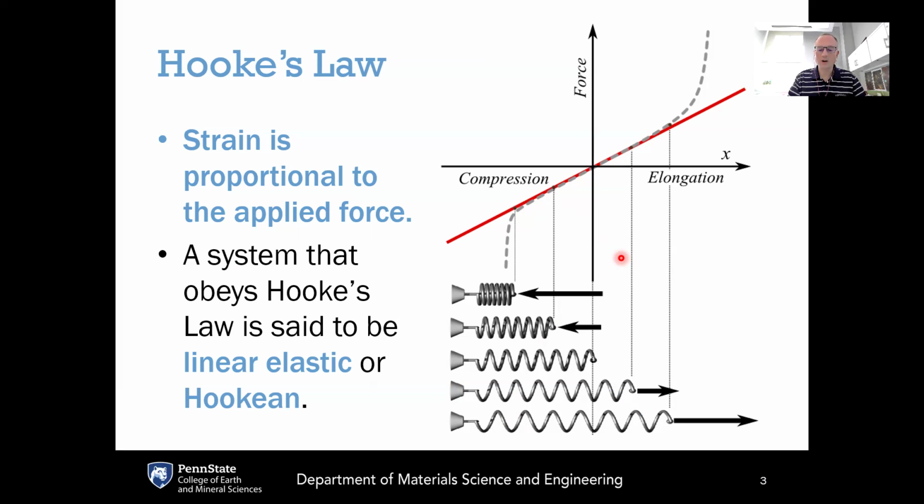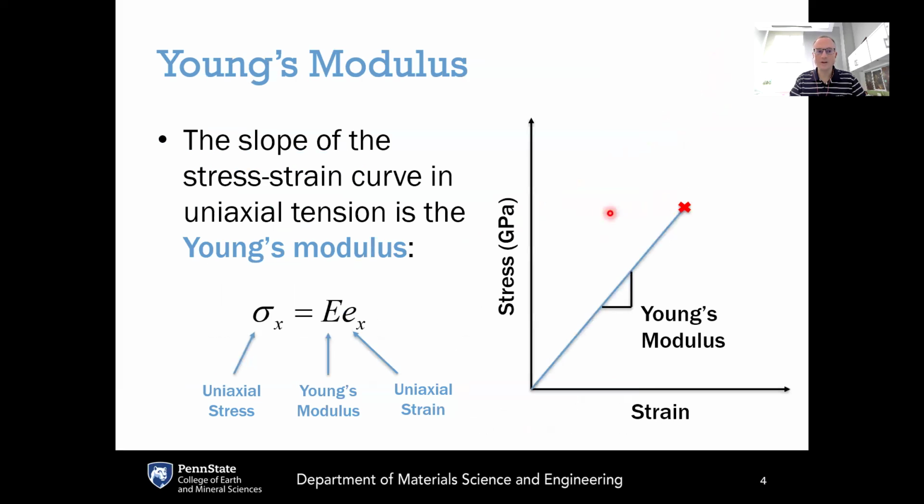Now, one can always come up with loading conditions that will violate linear elasticity, either moving into a nonlinear elastic regime, as shown here for some of the extreme deformations of the spring, or there could be a plastic yielding or fracture that occurs. But the initial response of a solid material to stresses would be Hookean.